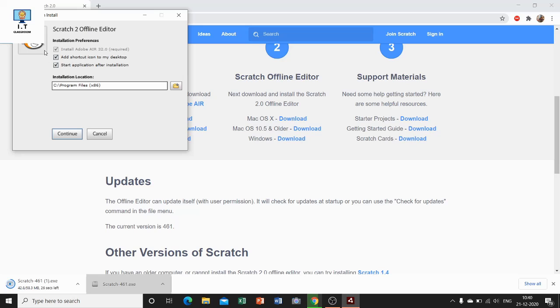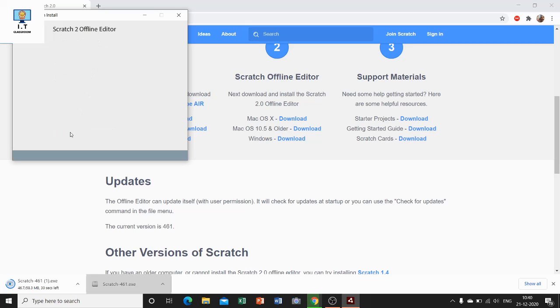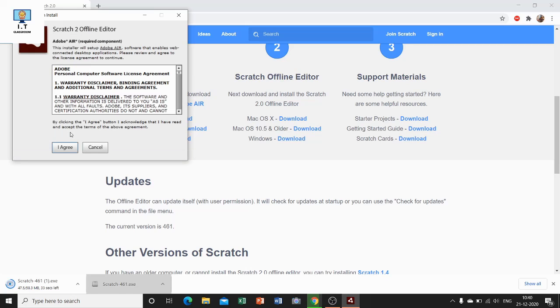Now this type of application install dialog box will appear in front of you. You have to click on the continue button. After that it will give a message here, the application install dialog box will appear. Here you have to click on this button, I agree.